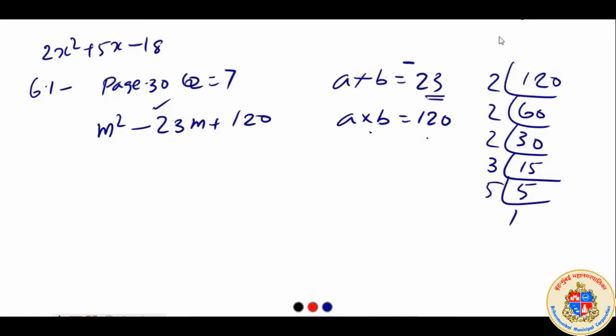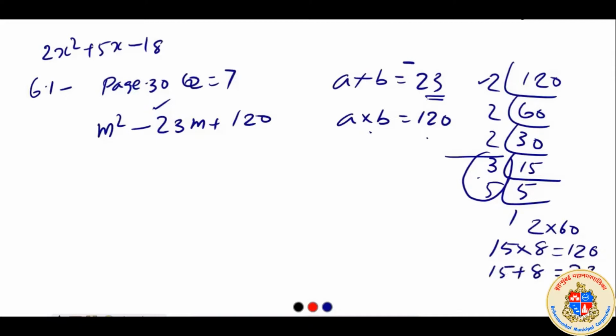So various combinations are possible, but for example 2 into the remaining all, 5 3s are 15, 15 to 30 into 2 60, 2 into 60, nothing useful. Correct? So we will do the trial and error. Ultimately we can see that if you multiply 15 into 8 is equal to 120, and if you think about adding 15 and 8, it is equal to 23. To get it as negative 23, we should apply minus sign to both.